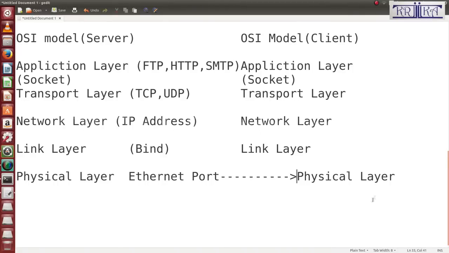Now I will tell you how many types of sockets there are.